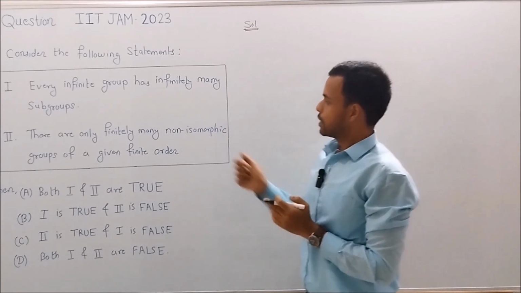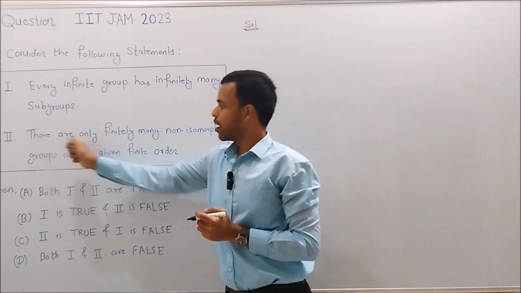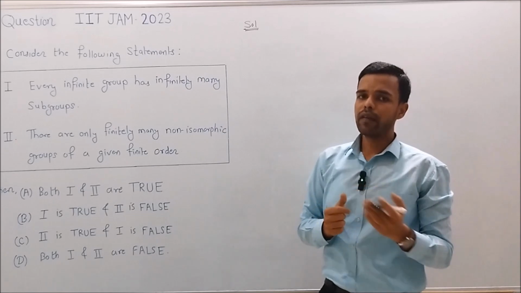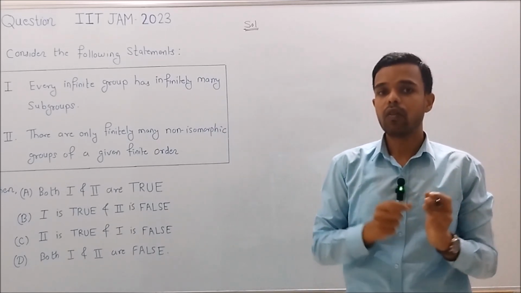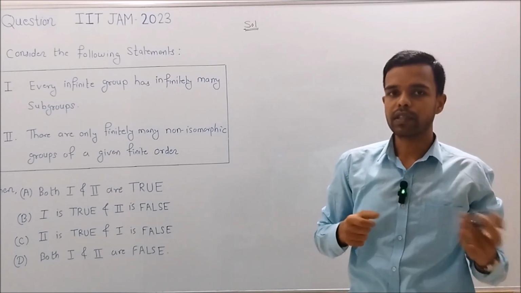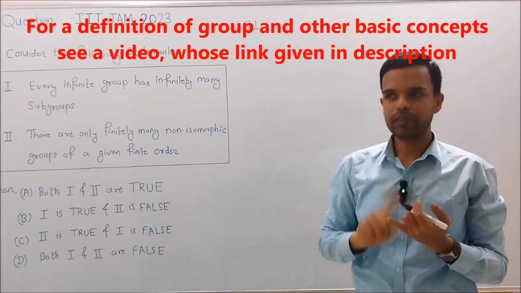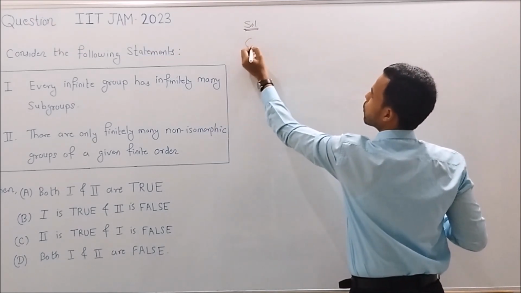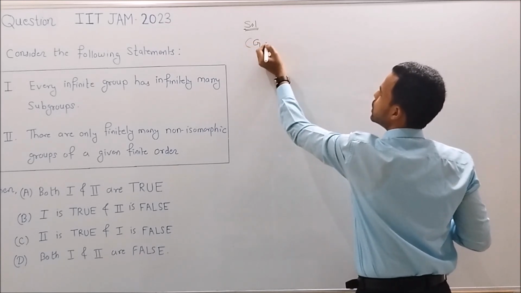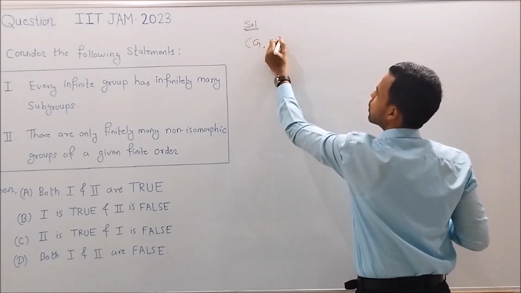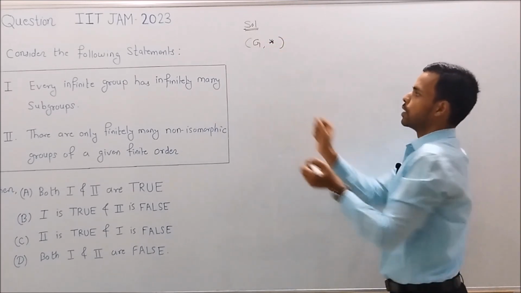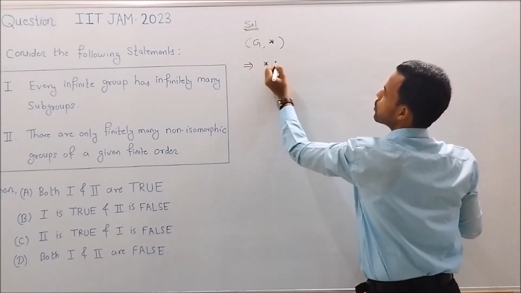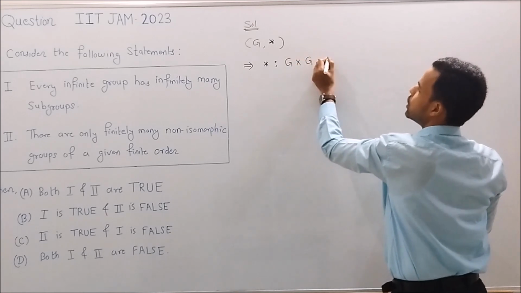We will verify the second statement first. What is the second statement? There are only finitely many non-isomorphic groups of given finite order. We know by definition of group that a group G is a non-empty set equipped with some binary operation, and that binary operation satisfies certain axioms like associativity, existence of identity, and existence of inverse. So G is a non-empty set equipped with some binary operation, say star. That is, star is a binary operation on G. This means that star is a function from G cross G to G.